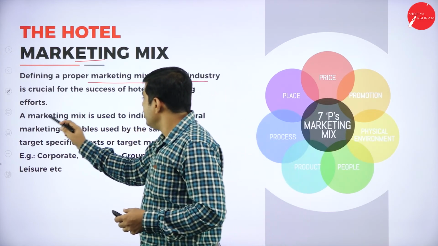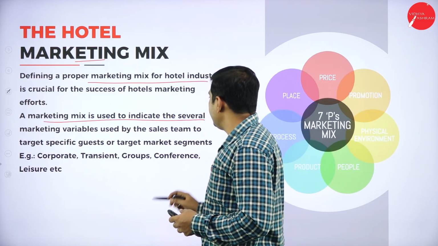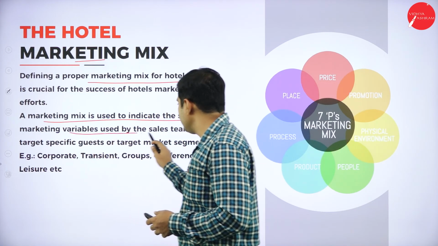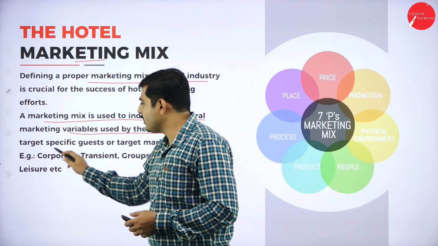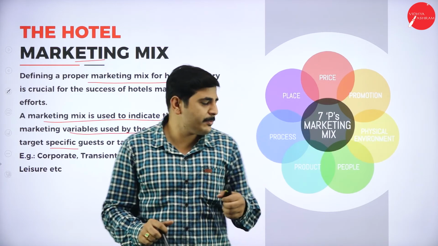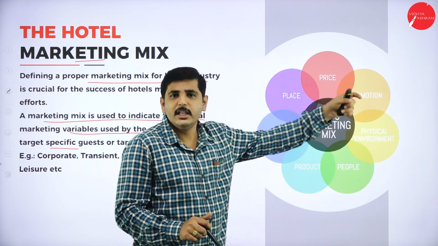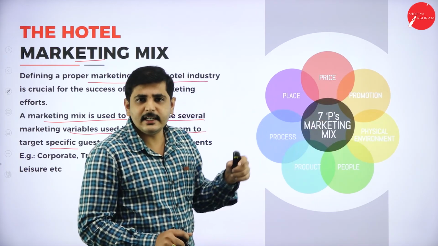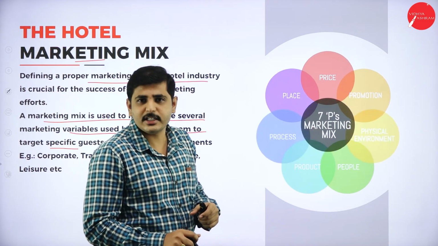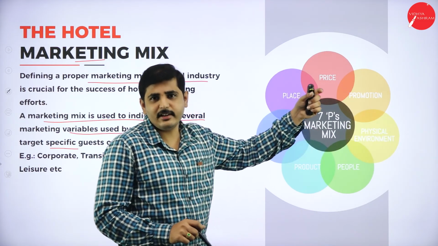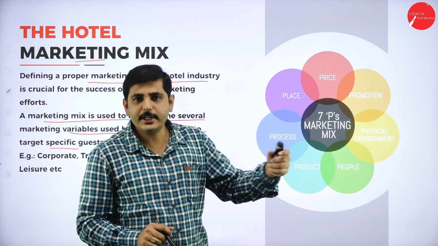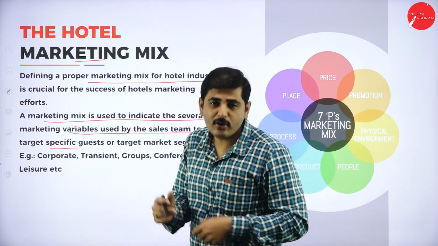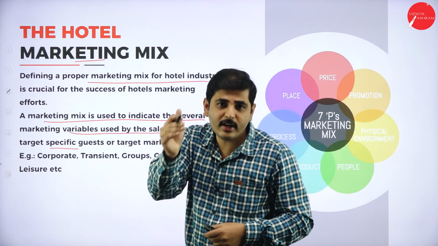Next one, a marketing mix is used to indicate the several marketing variables used by a sales team to target specific customers. For example, let's take place. If you are in a city center, we are targeting richer customers. If you have a resort, richer customers. If it is a budget hotel, middle class people. So who are our customers? To whom are we targeting?